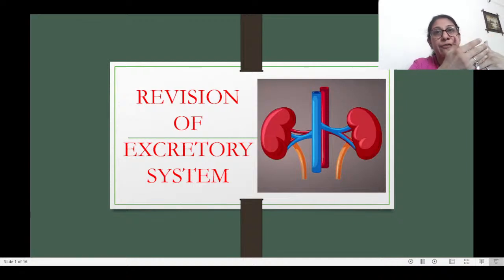So when we have a lot of reactions which happen within our body, a lot of biochemical reactions which have their particular purpose, they also come with a lot of byproducts. These byproducts need to be eliminated because they are poisonous.